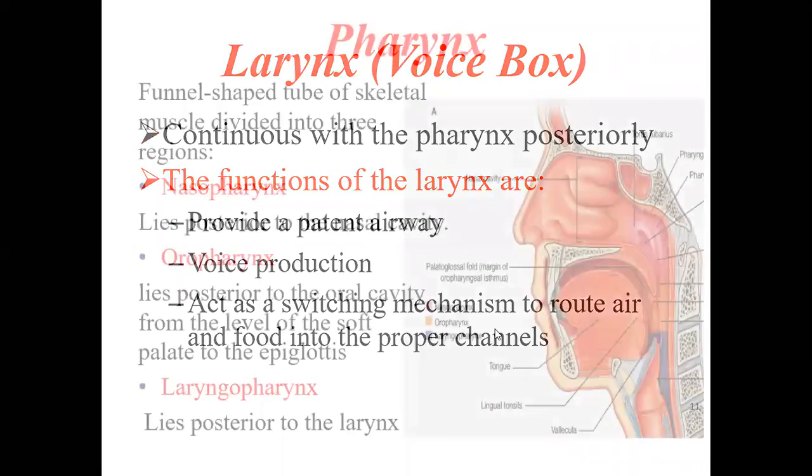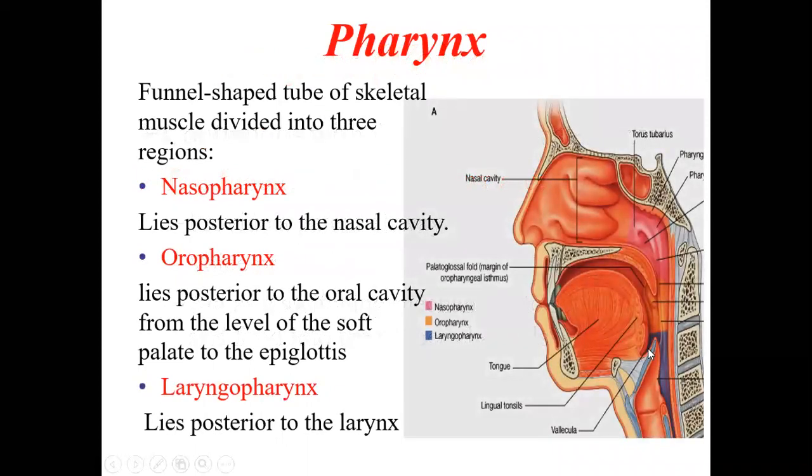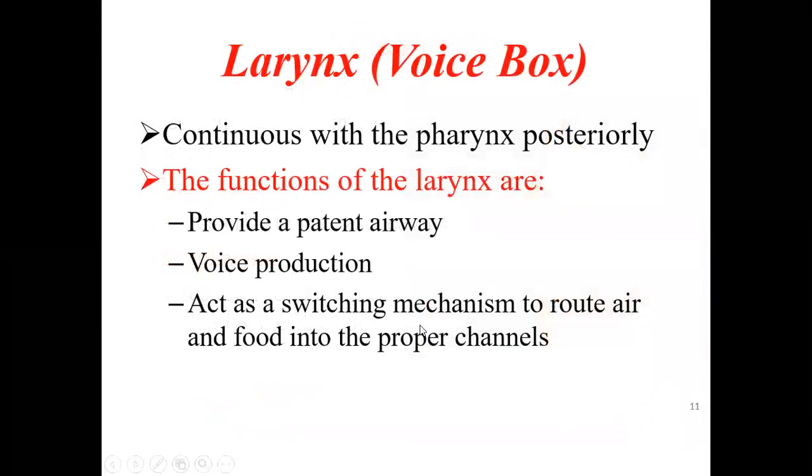With the help of the epiglottis, whenever food comes, the epiglottis closes the larynx and the food enters the esophagus. When it is open, the air enters continuously. So the larynx directs this switching mechanism to route air or food into the proper channels.